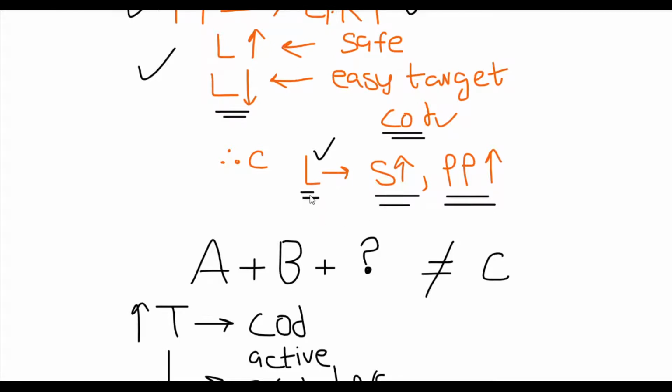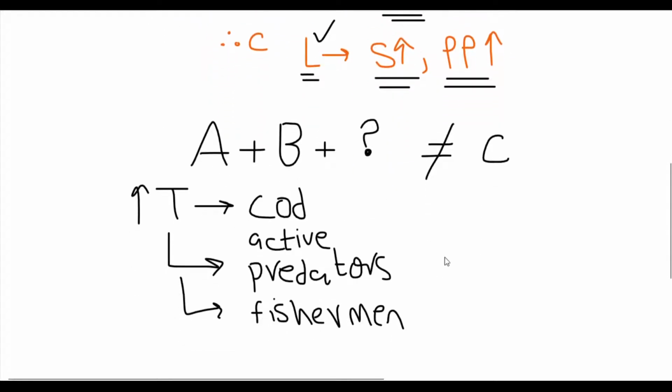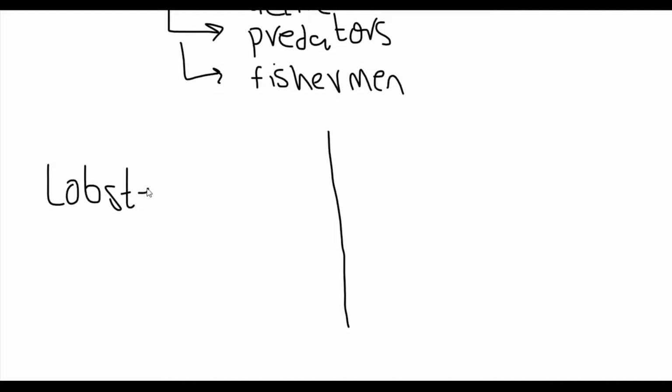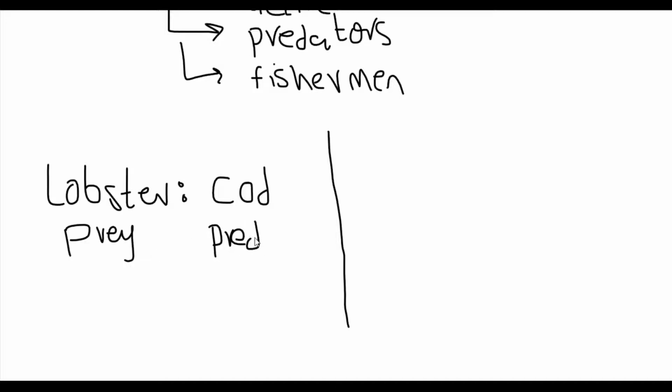So if I want to summarize my whole argument, I can do it in the following way. We have lobsters, and we have codfish. The lobster here is the prey, and the cod is the predator.